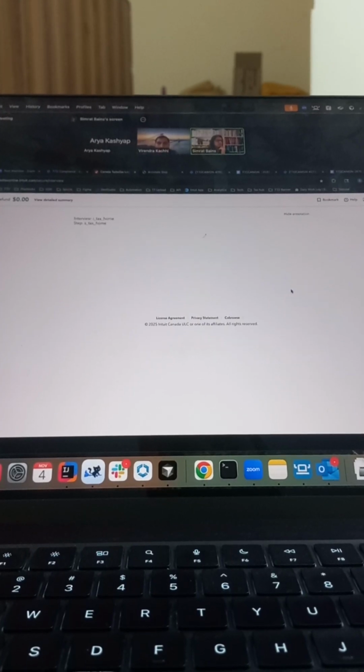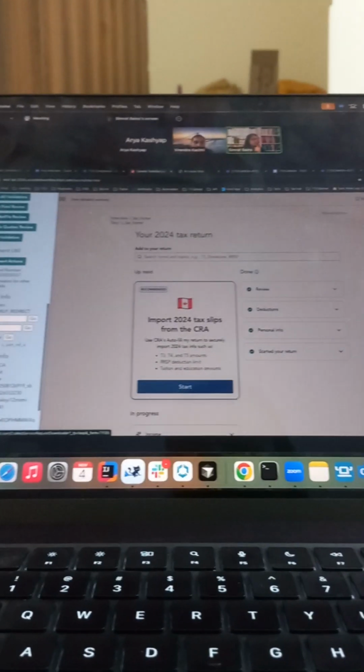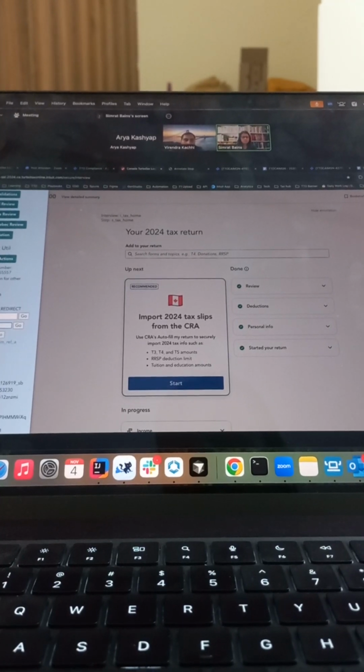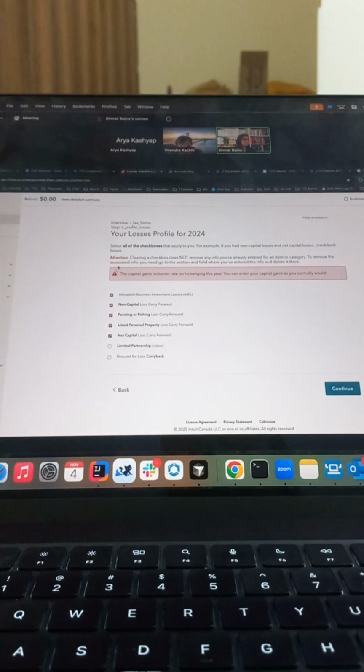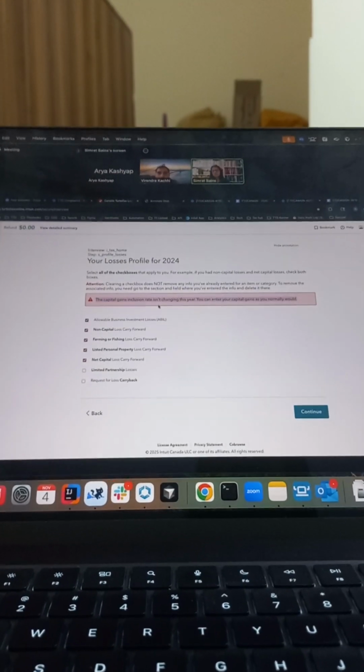If it doesn't show up there, that's all right. We can go S profile losses here and you can see this step here. So you just have to remove the warning box. When you go back here, this shouldn't be there while you're testing locally.